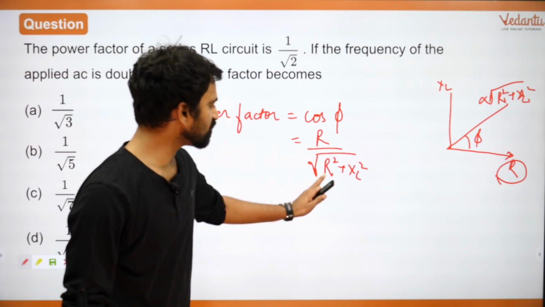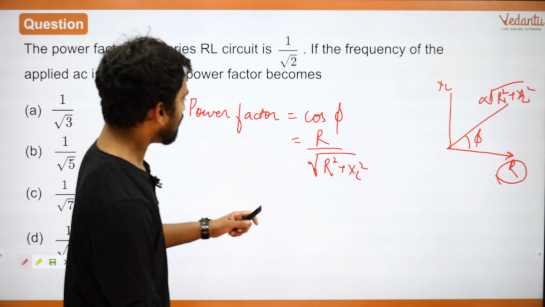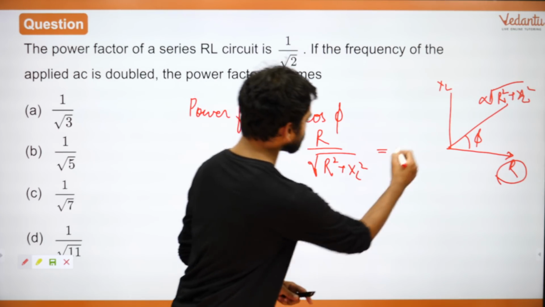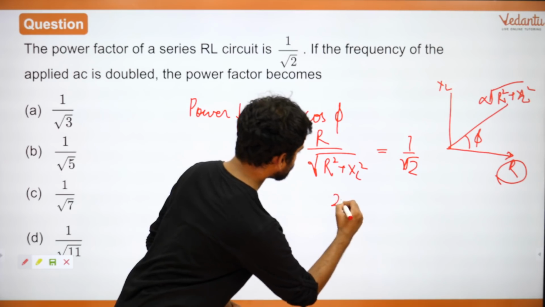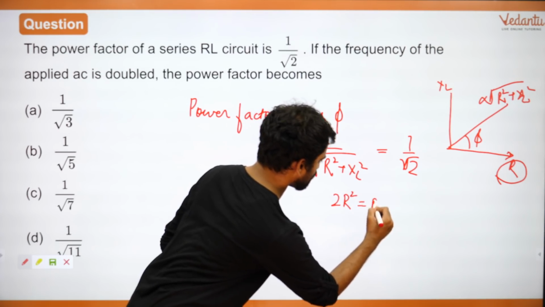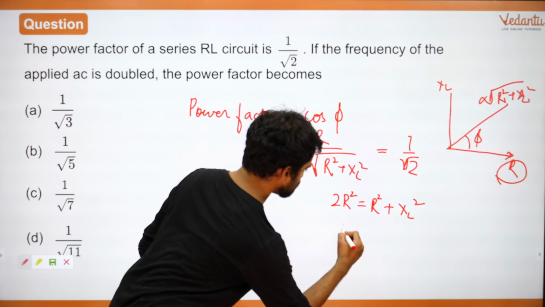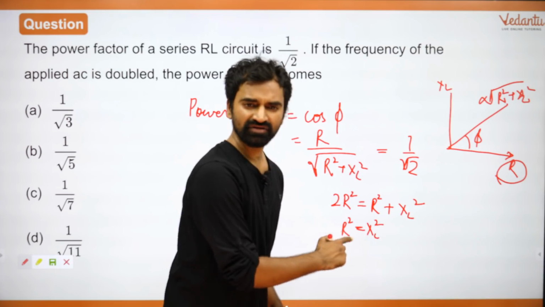R upon square root of R square plus XL square. Is that right? ये cos phi यही आएगा. So this is the power factor. अब इसमें एक थोड़ा छोटा सा चेंज करते हैं. This is equal to what? This is equal to 1 upon root 2. Solve this. What do you get? 2R square is equal to R square plus XL square, or R square is equal to XL square. Right? Everyone यही आ रहा है?